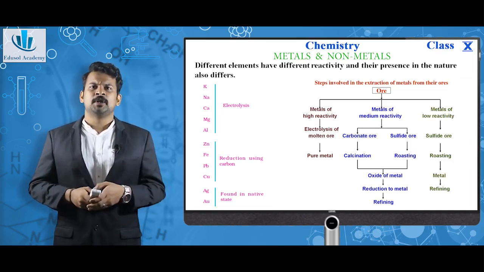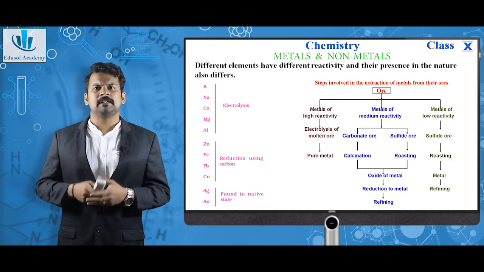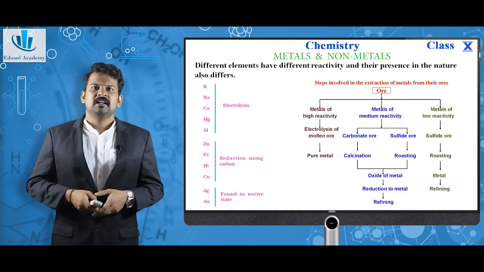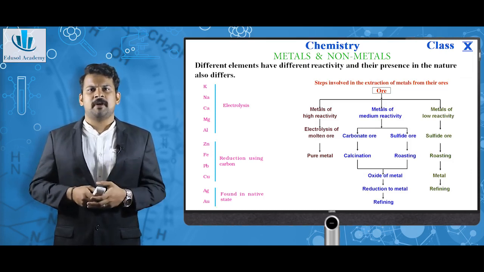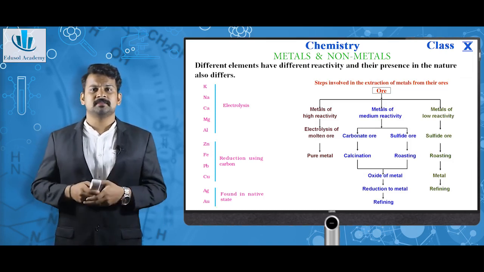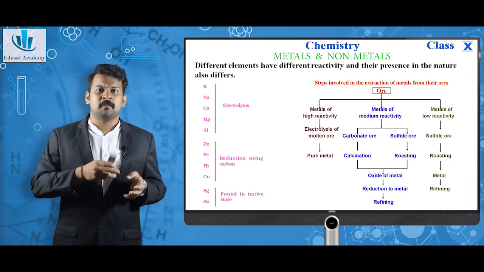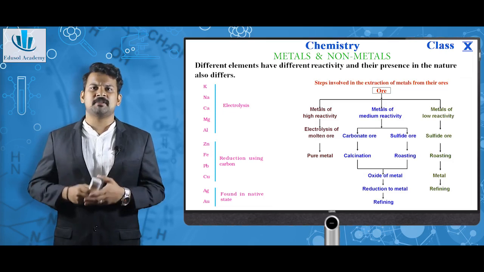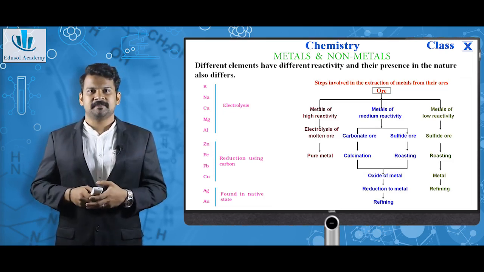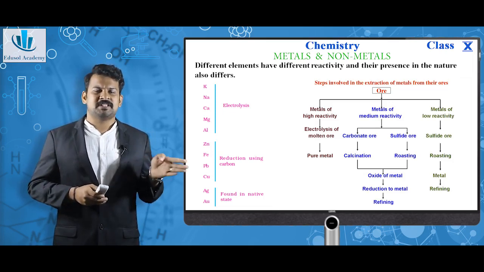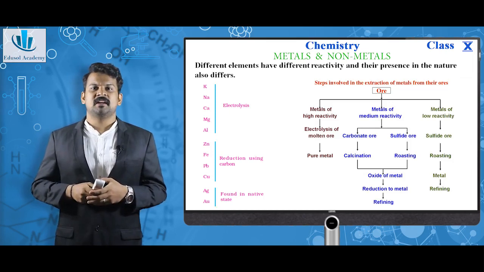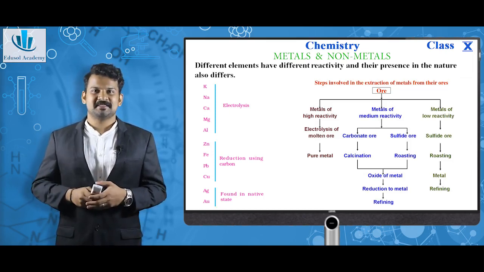In the next picture, you can see the main steps involved in the extraction of metal from their ores. The ore is mainly classified into 3 different segments: the ores with metals of high reactivity, the ores with metals of middle reactivity, which means medium reactivity, and the ores with metals of low reactivity. For the high reactivity, as we just discussed, electrolysis of molten ore is done, which then converts it to pure metal.